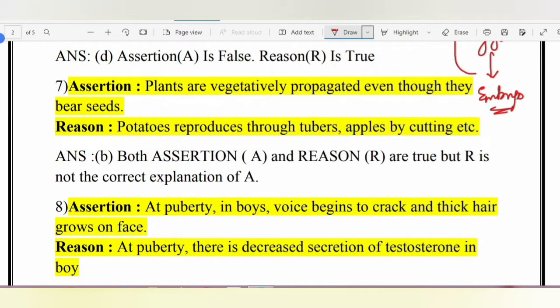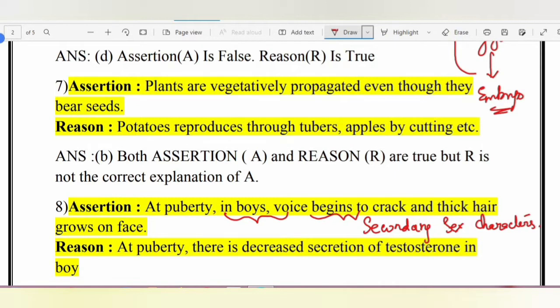Next. Assertion, at puberty in boys, voice begins to crack and thick hair grows on face. Reason, at puberty there is decreased secretion of testosterone in boys. Okay, so assertion, they are saying that at puberty in boys, voice begins to crack and thick hair grows on the face. So these are some of the secondary sexual characters that we observe in males when the boys attain the